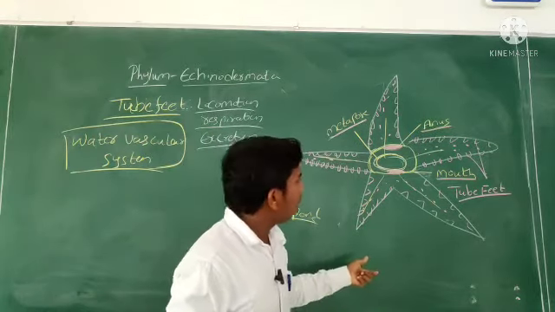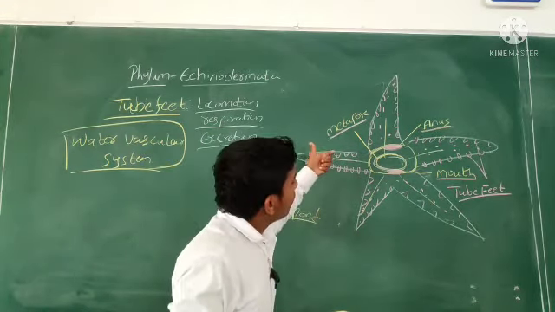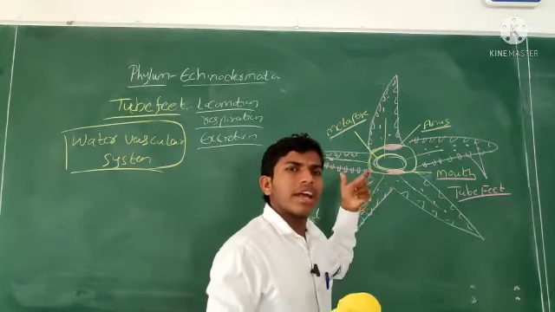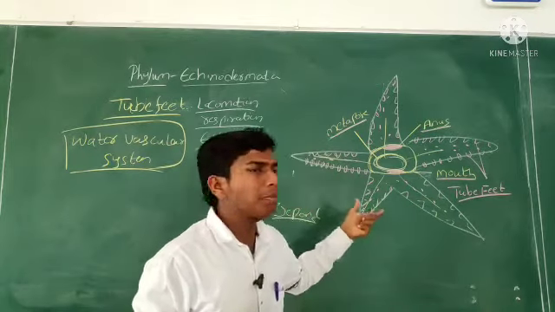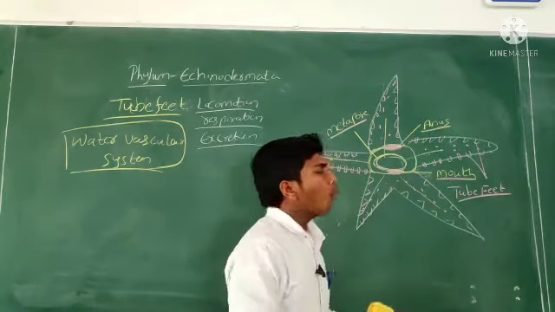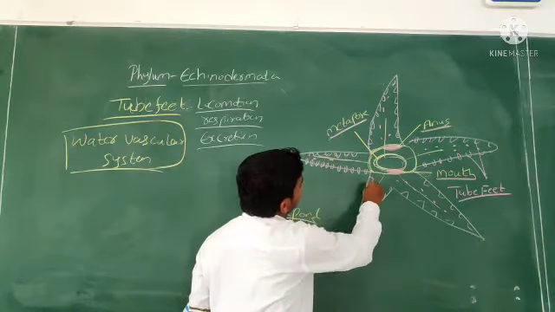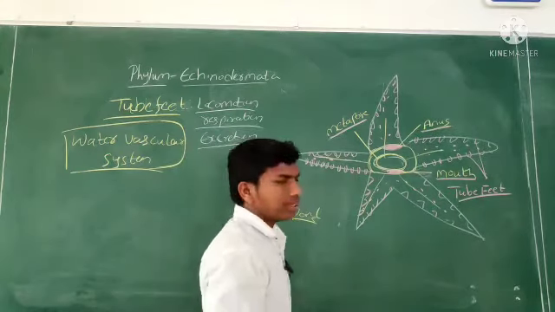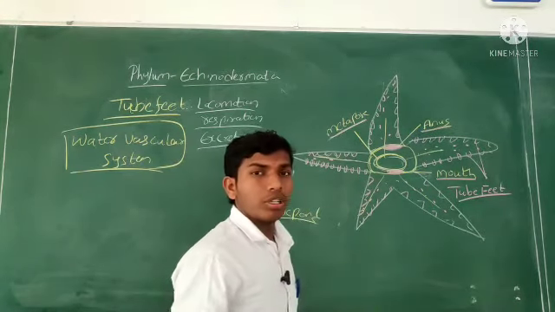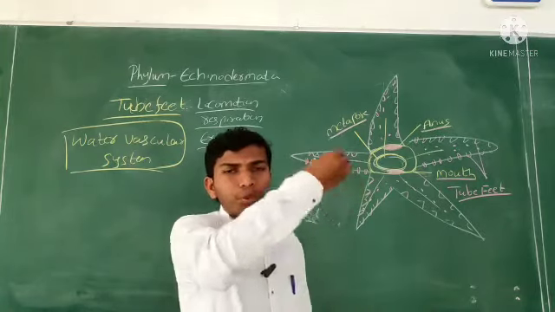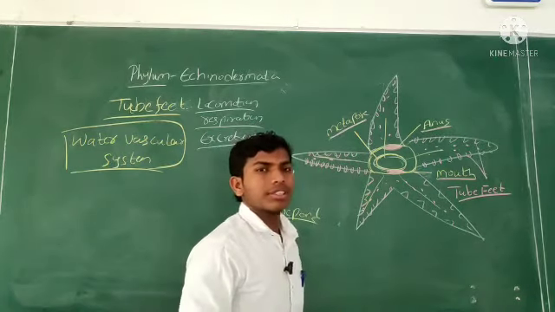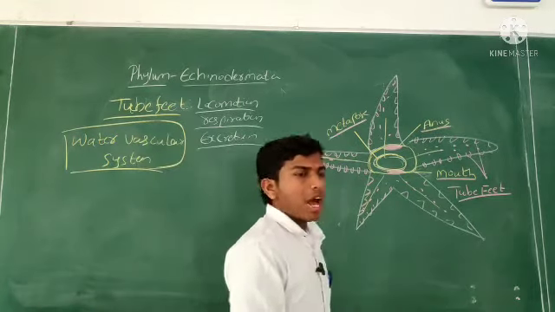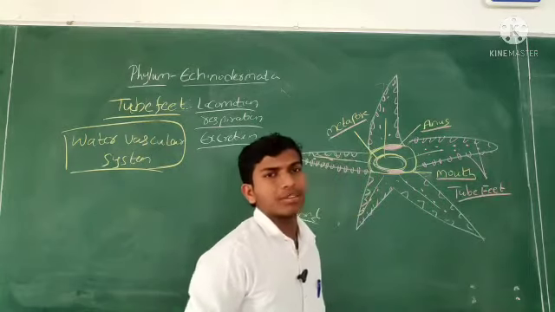Excretion is also the same. How, sir? See, whatever unwanted substance is in the body will come out through these 2 feet. Why? Because the 2 feet are present all over the body. The body has 2 feet all over it. So that's the reason excretion also happens through the 2 feet only.